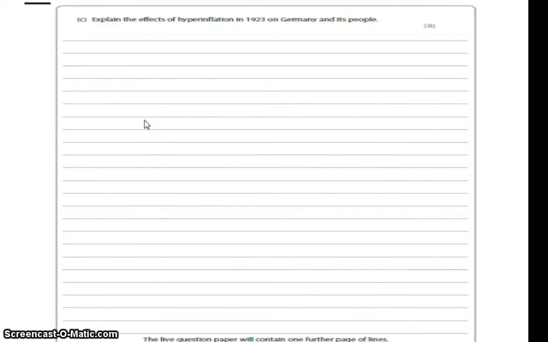This third question, question C, is: explain the effects of hyperinflation in 1923 on Germany and its people. 8 marks. Okay, so on the Weimar Republic and the people as a nation. Hyperinflation: the prices of goods going up and up and up to an unsustainable, unaffordable level in 1923.